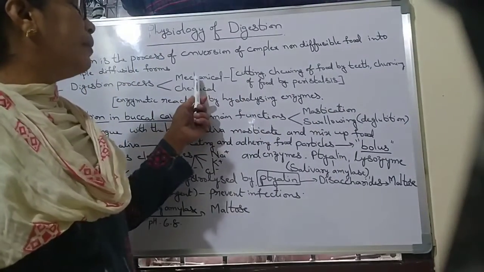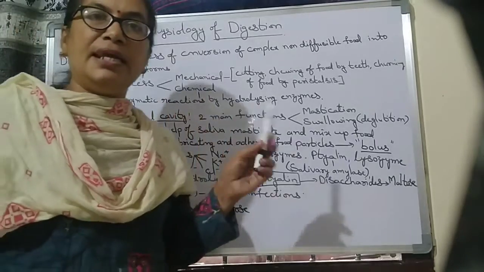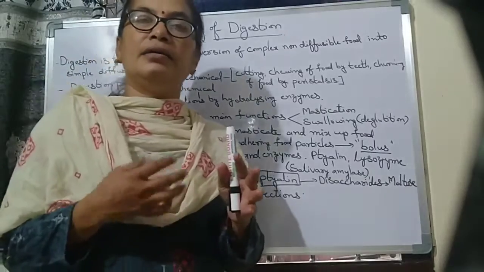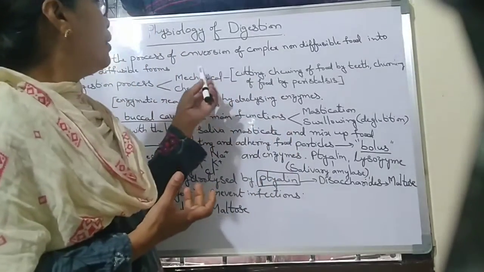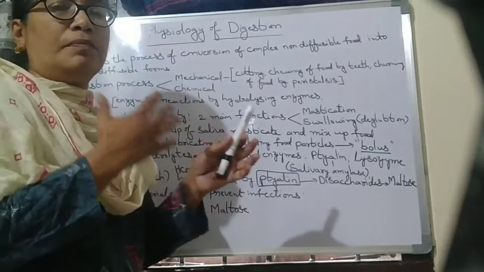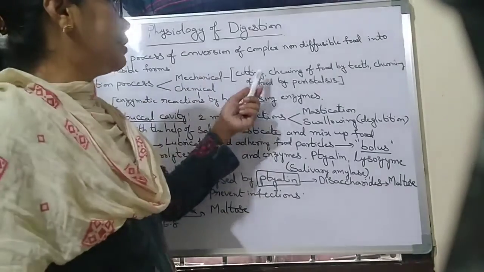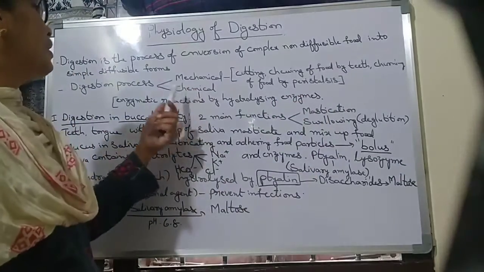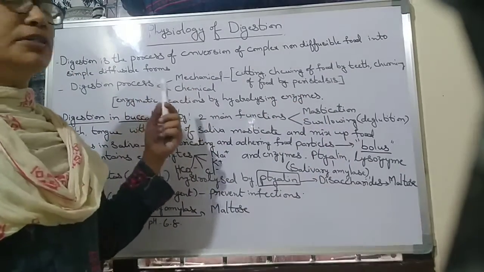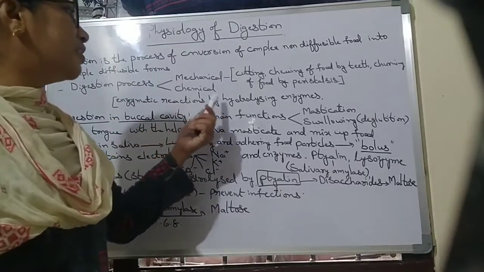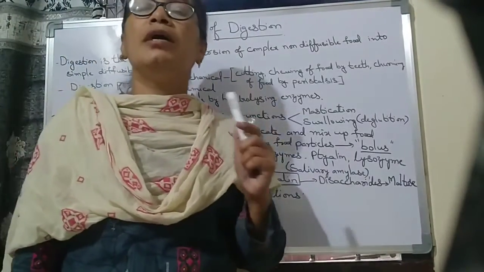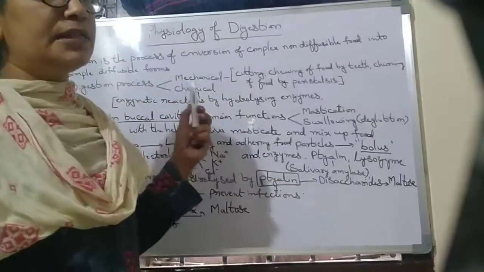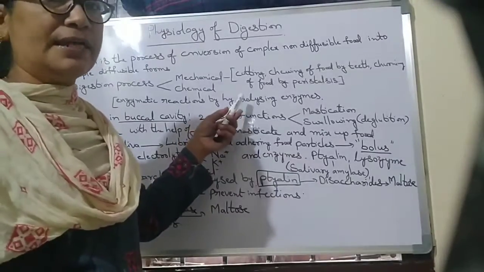In mechanical digestion there are no enzymes or any secretions. Only with the help of teeth and tongue, the food is converted into small pieces: cutting and chewing of food by teeth and churning of food by peristalsis. And chemical, what is the next process? In the chemical process, there are enzymatic reactions by hydrolyzing enzymes. Here they contain enzymes, and with the help of enzymes they hydrolyze the food.